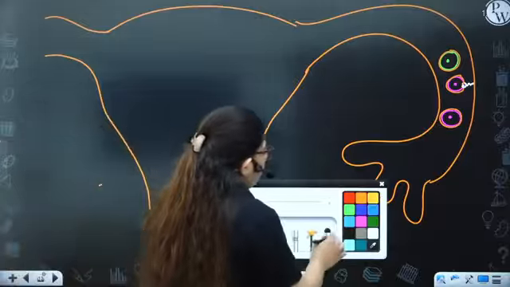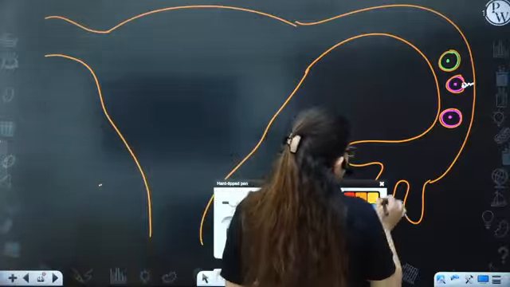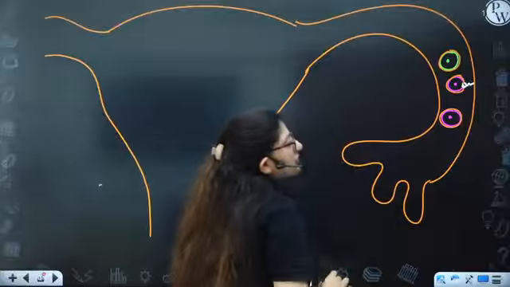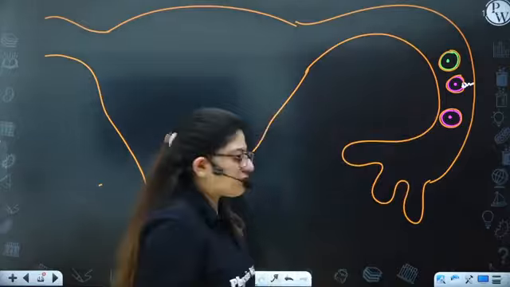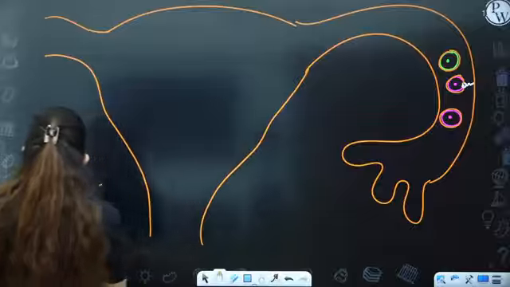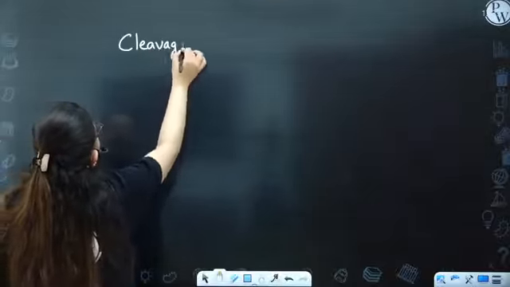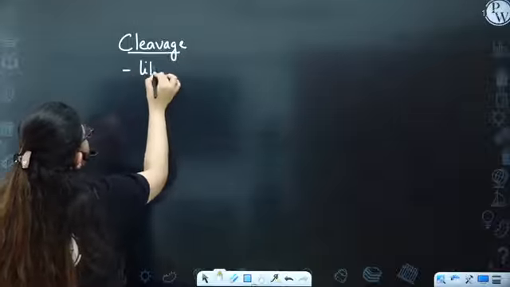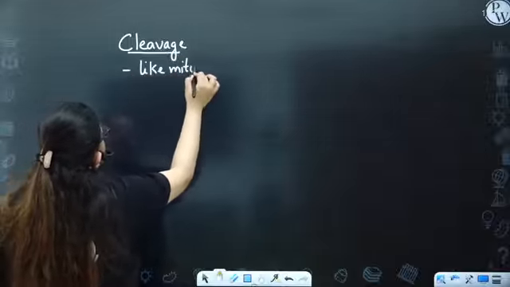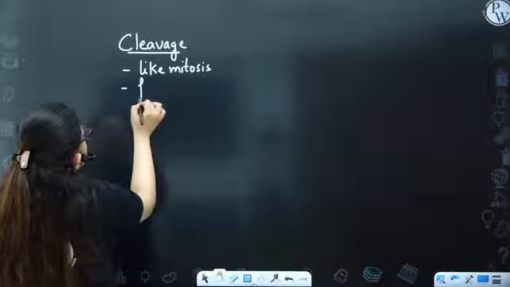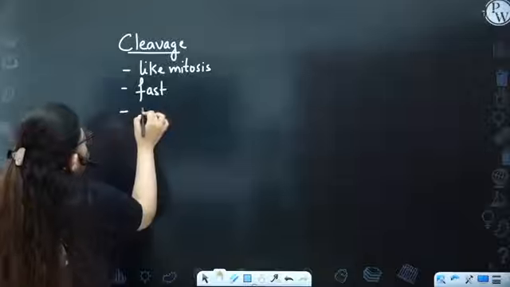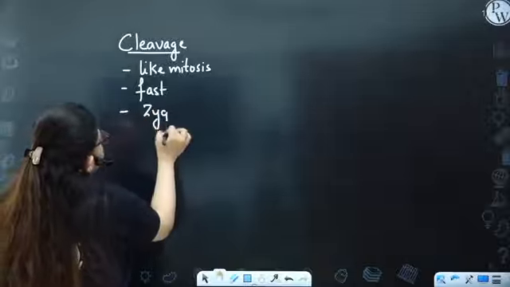So now the divisions will start, and these divisions are known as cleavage. Now what is cleavage? First of all, cleavage is like mitosis, not meiosis. But as compared to mitosis, it is fast and it occurs in the zygote.